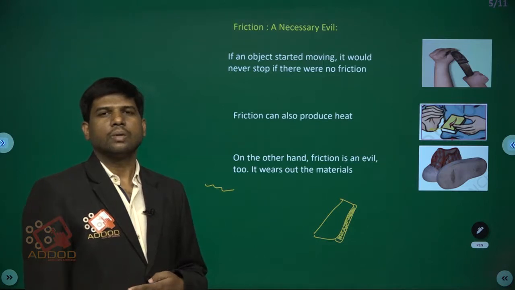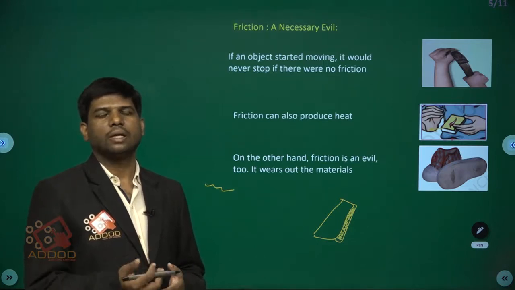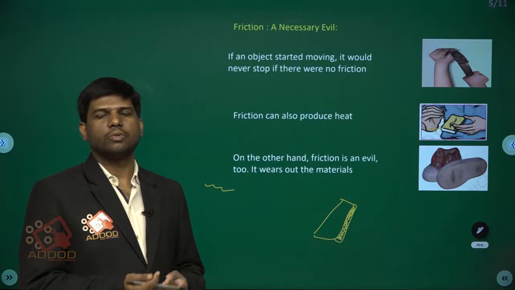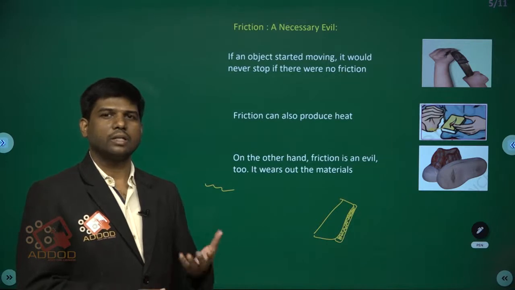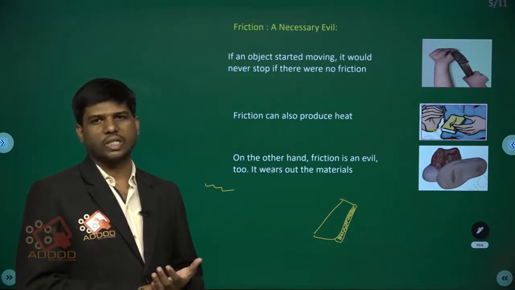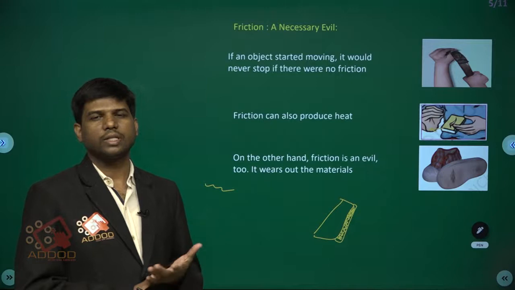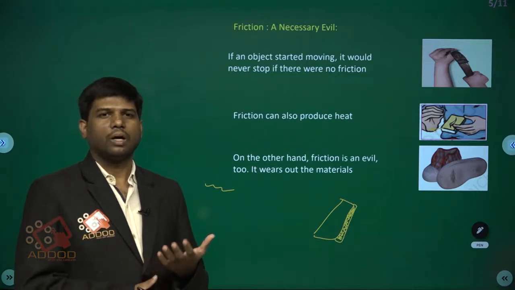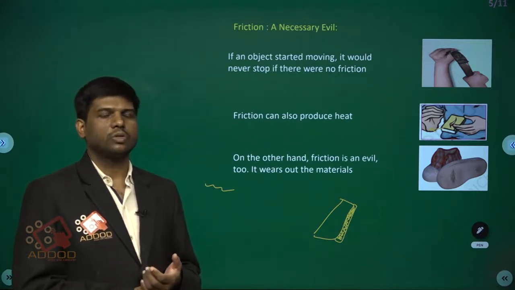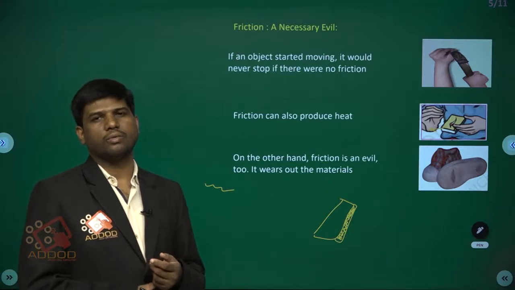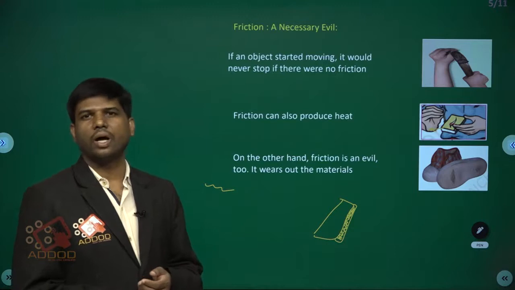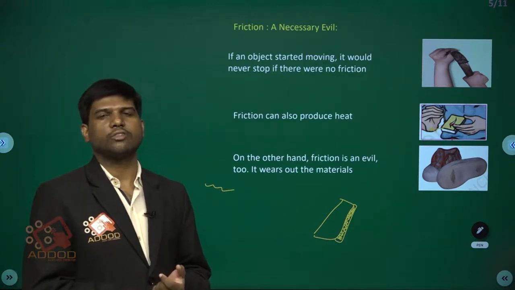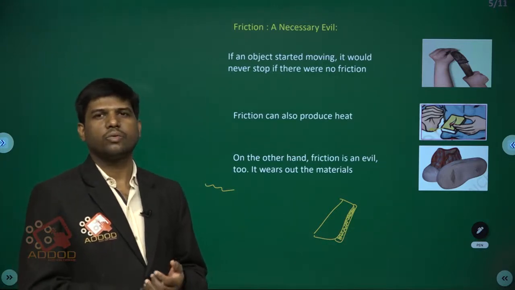Because of the smoothness between two surfaces, you cannot stand on an oily surface. It means it won't develop frictional force, because smoothness reduces the friction. So if there is no friction between two surfaces, we cannot walk or even stand on an oily or smooth surface, okay. That is why we slip.